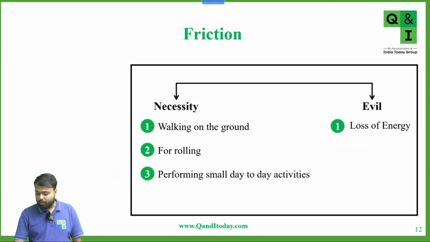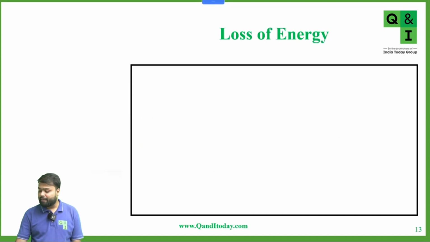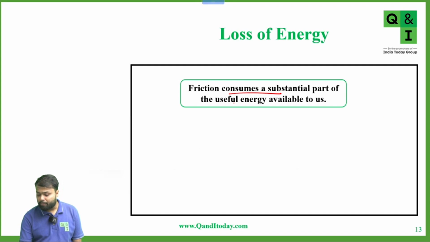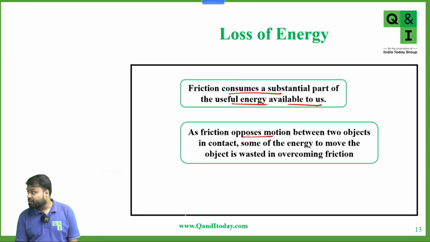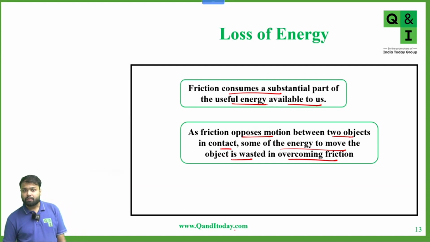Okay. Now, why is it not required? Because friction sometimes acts as an evil. The first one is loss of energy. Because of friction, there is loss of energy in machinery parts. Friction consumes a substantial part of the useful energy available to us, because friction opposes motion between two objects in contact. So some of the energy to move the object is wasted in overcoming the friction. Yes or no?